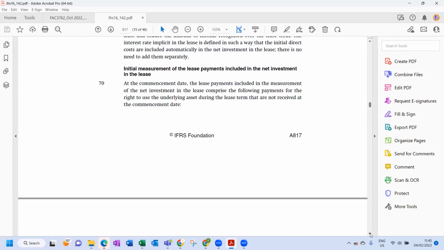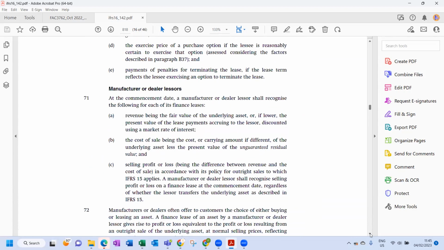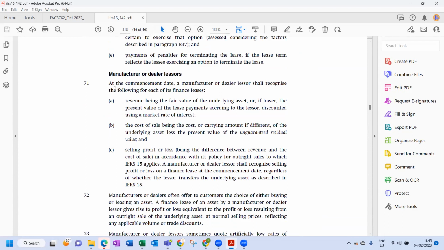I remember. I need to just scroll through. Yeah. Manufacturer or dealer lessors. So here they're saying, at the commencement date, a manufacturer or dealer shall recognize the following for each of its finance leases. Revenue being the fair value of the underlying asset, or if lower, the present value of the payments accruing to the lessor discounted using a market-related interest rate.